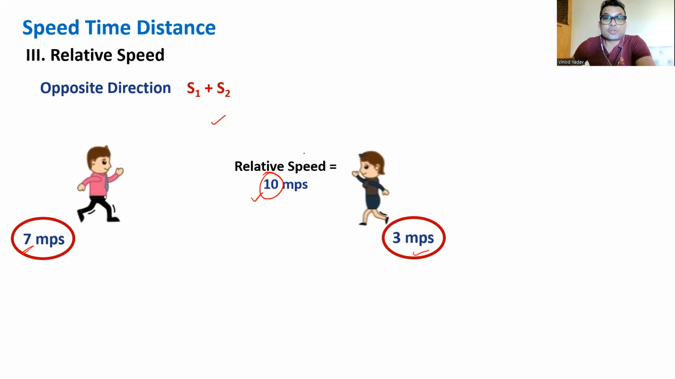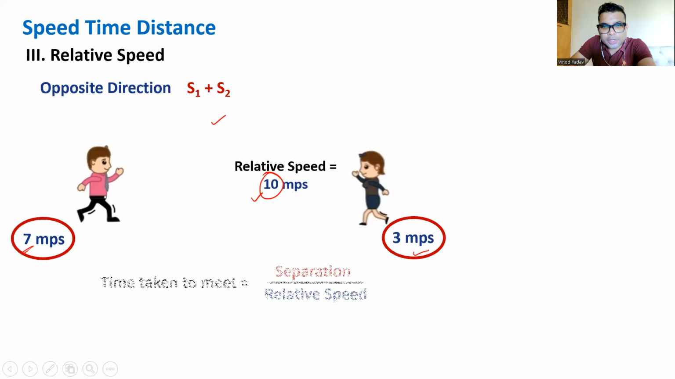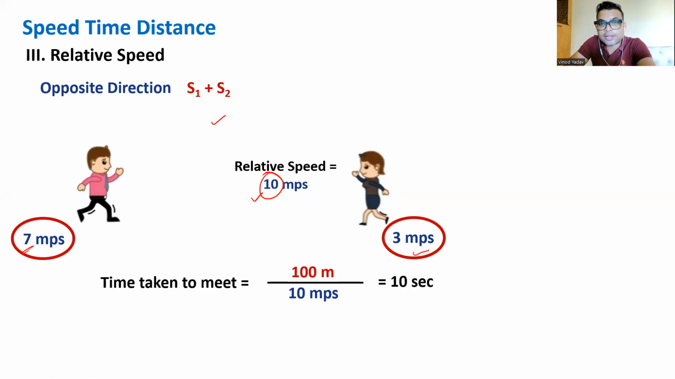Perfect. So in opposite direction, add; same direction, subtract. So in this case, the time taken to meet was distance upon speed, but in case of relative motion, it will be the relative speed. Distance was 100, relative speed is 10. So in 10 seconds, they both will meet. So the boyfriend must have covered 70 meters, the girlfriend must have covered 30 meters. So both of them together covered 100 meters.